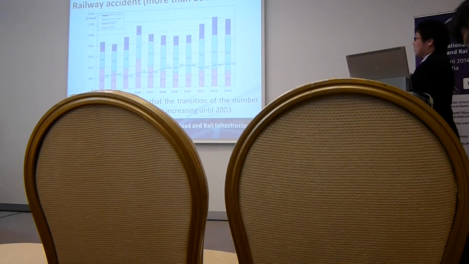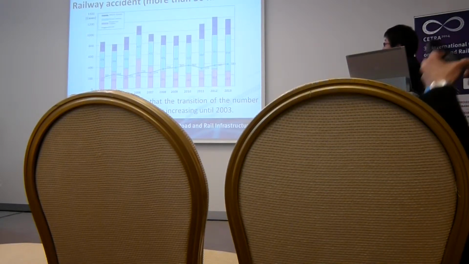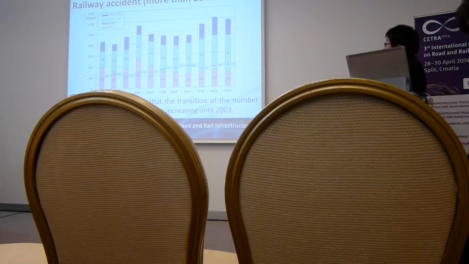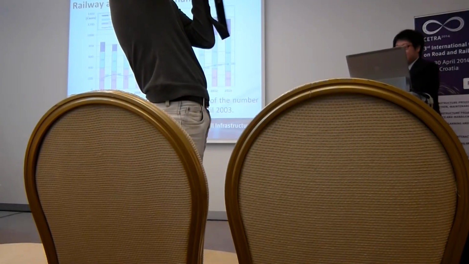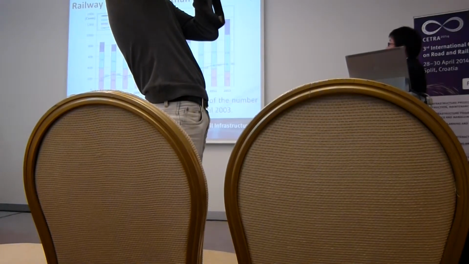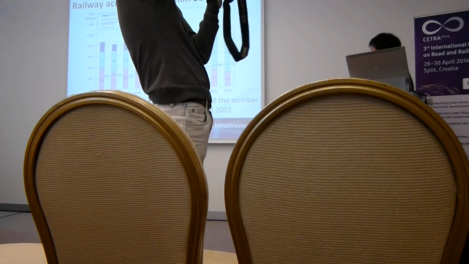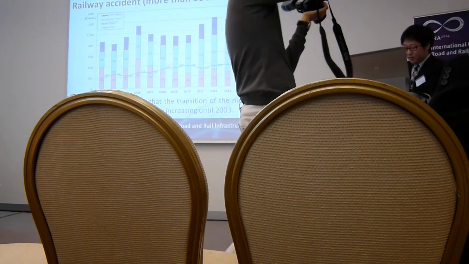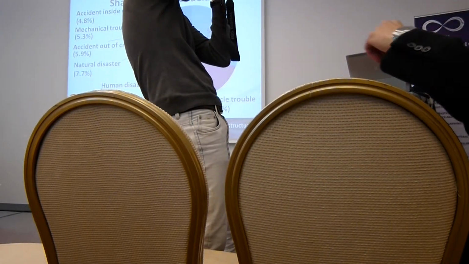According to the statistics, the number of railway accidents has been increasing until 2003. This is a very big problem in the Tokyo metropolitan area. Especially, suicide is a very big problem.